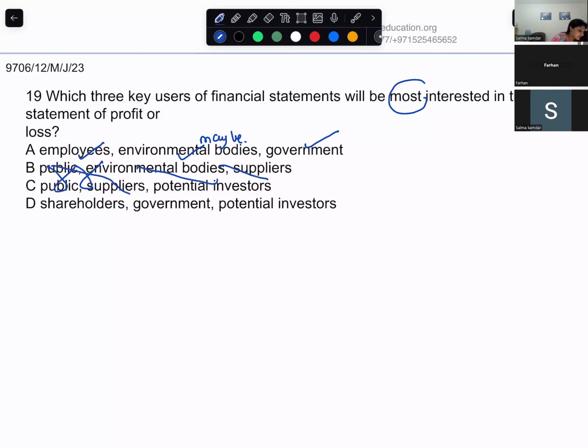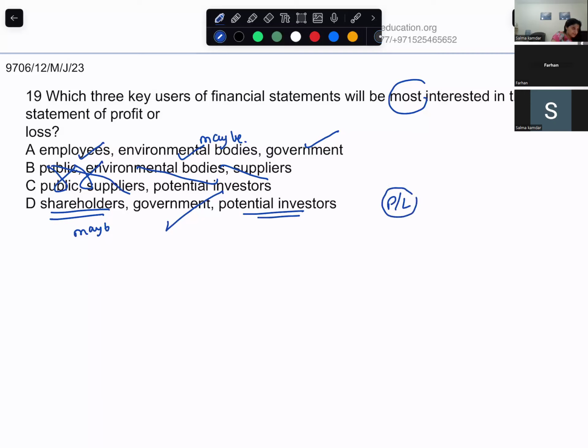So D, shareholders have already invested their money. Okay, so I am putting this as maybe. Government, definitely interested. Potential investors as well? Potential investors are not interested in the profit or loss.